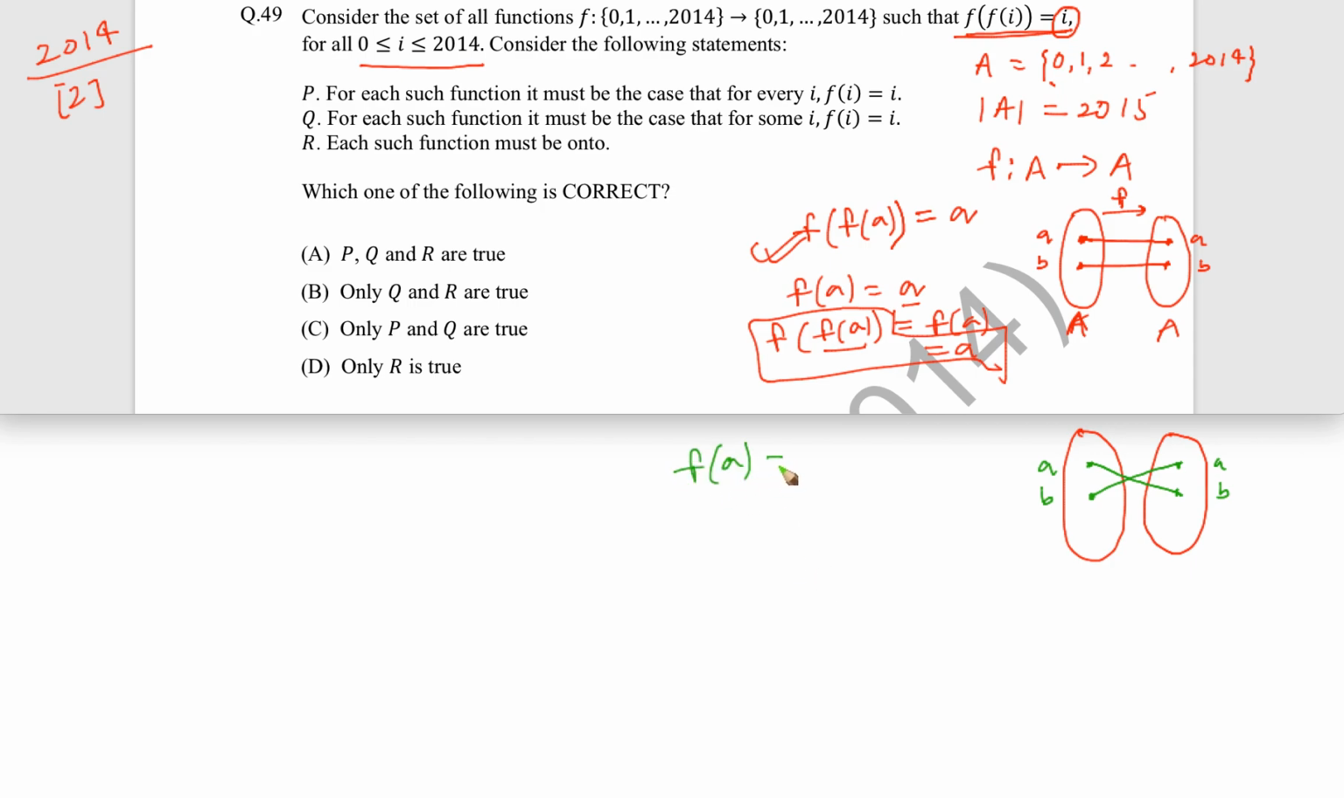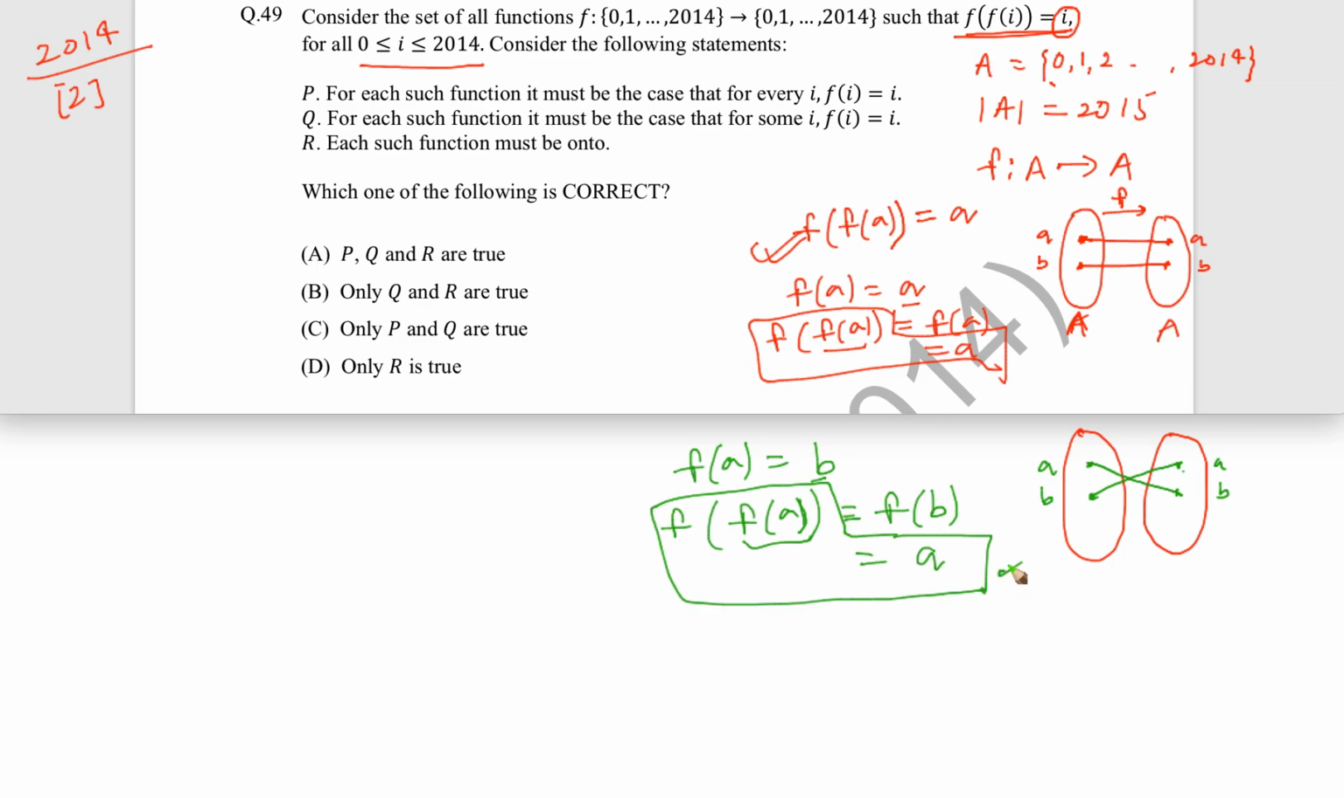Then you see what is happening. If you take f of A, this is B. Now if you want to take f of f of A, then essentially f of A is B, that's why you can write this as f of B. And then what is f of B? It is A. So again we are seeing that this condition, that f of f of A is equal to A, is satisfied.